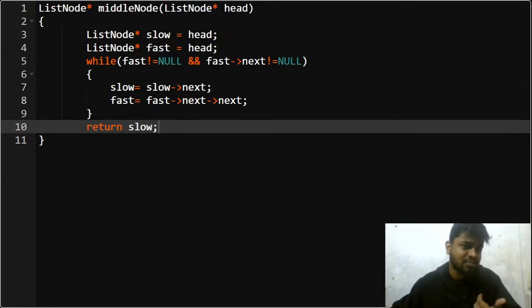So that is why you need to check that fast is not null or fast.next is not null. In this way you need to keep a check, right?